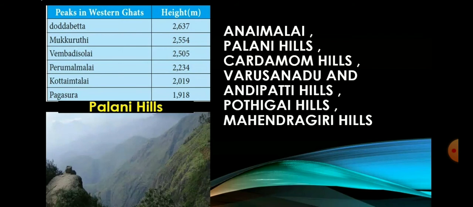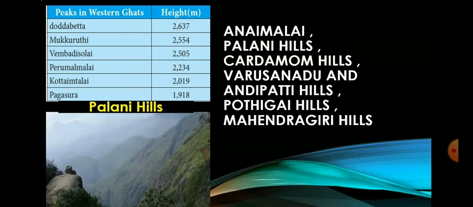The hill station of Kodaikanal lies in the south central portion of the range. Next one is Cardamom Hills. These hills are also known as the Yelamala Hills, located in the southwestern part of Tamil Nadu. It acquires its name from the cardamom spice which is commonly grown here. Pepper and coffee are the other crops cultivated over these hills.